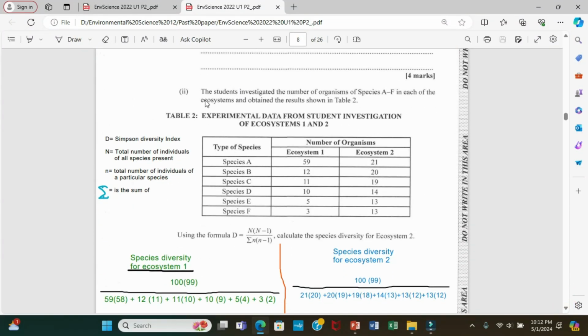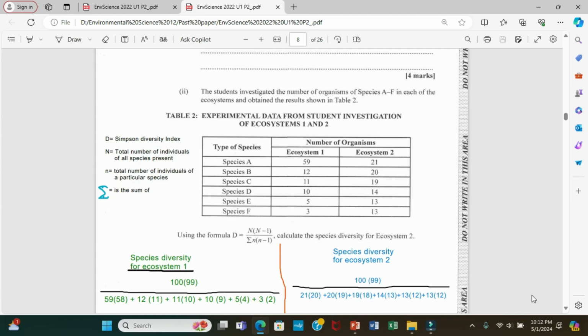Part 2 of the question says the student investigated the number of organisms of species A to F in each of the ecosystems and obtained the results shown in table 2. So after they use the quadrat method, they compile the information in this table. Let's assess the table. It says there are types of species found in the area: A, B, C, D, E, F. So we have 6 species found here, maybe 6 plants. I'm going to use the quadrat method for plants, but anyway, they have 6 different types of plants found, and these are the results.